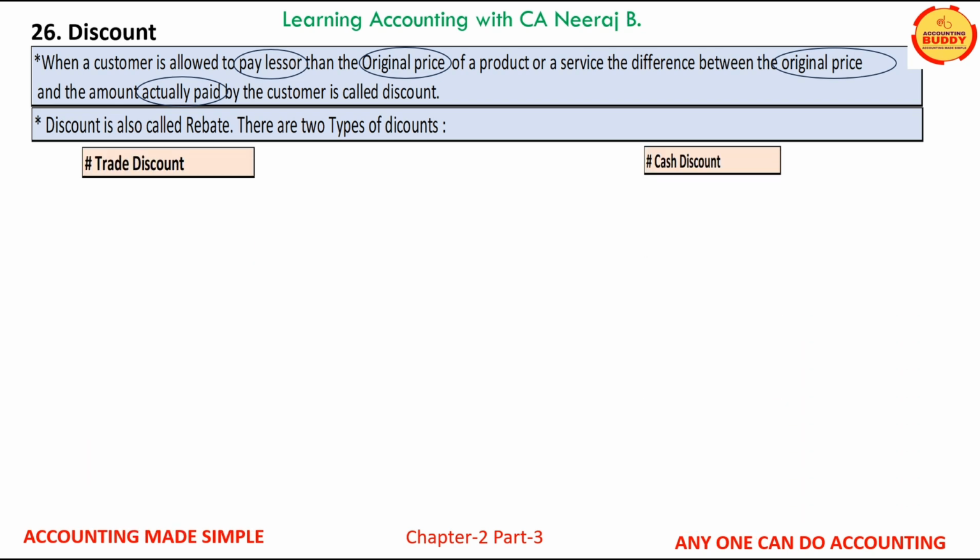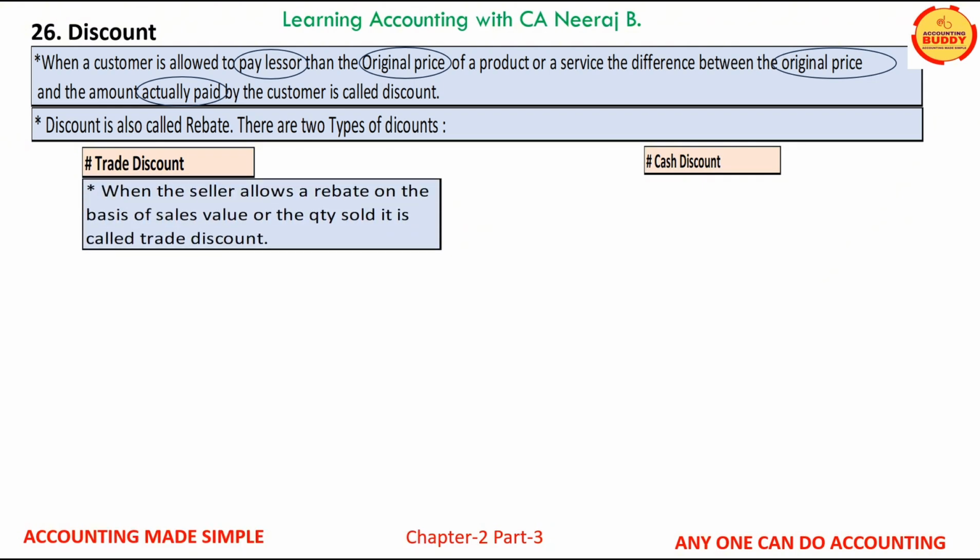Let us discuss trade discount in detail. When the seller offers a rebate to a customer based on the sales value or the quantity sold, it is considered as trade discount. When trade discount is allowed to a customer, the sale is recognized or booked as net of rebate offered.